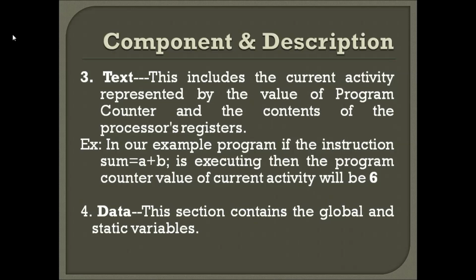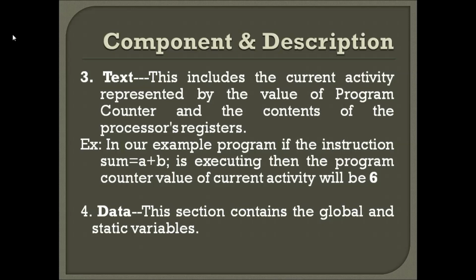This text section includes the details of the program counter. So what is a program counter then? The program counter always has the details of the current activity. For example, in our program, what details can a program counter save? For example, the program counter can save that in our program we have 8 instructions. So the PC value will be 8.